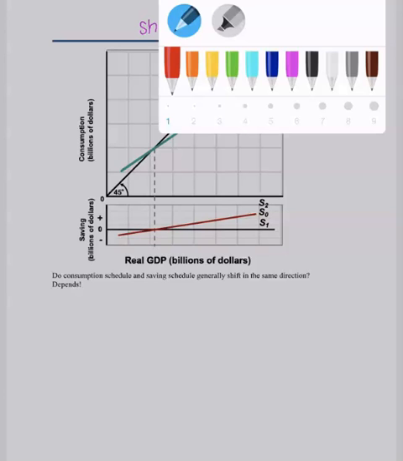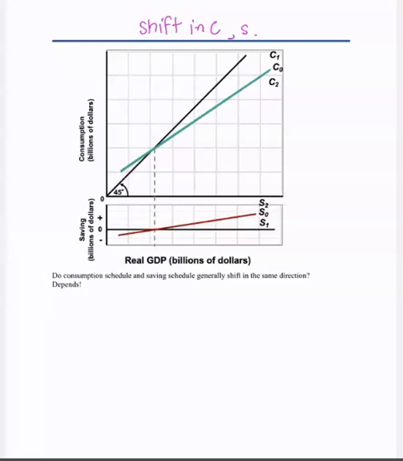All right, since we are focusing on the real GDP rather than disposable income, we are just going to change from the disposable income to the real GDP here. This is a Y instead of YD. And of course, YD and Y move together. Now we want to focus on the changes in consumption and saving that result from a change in the real GDP.